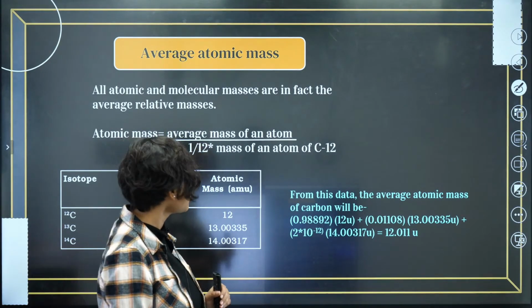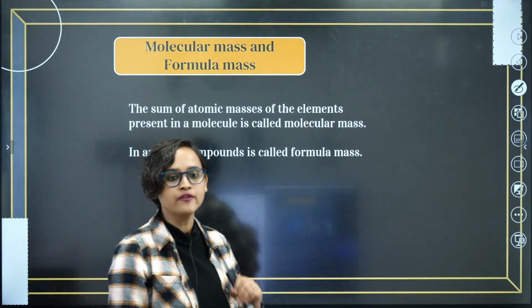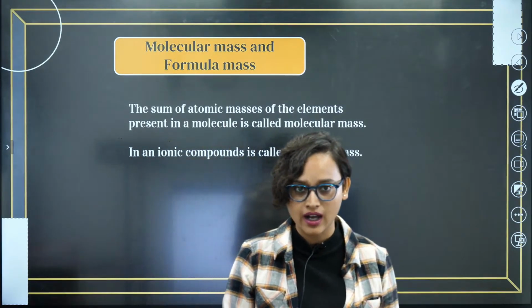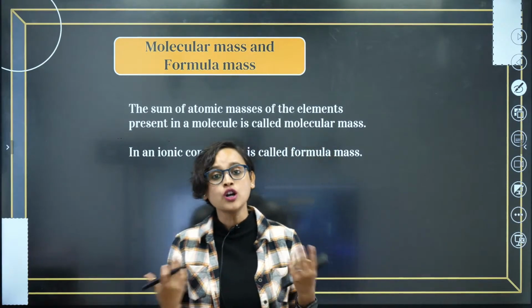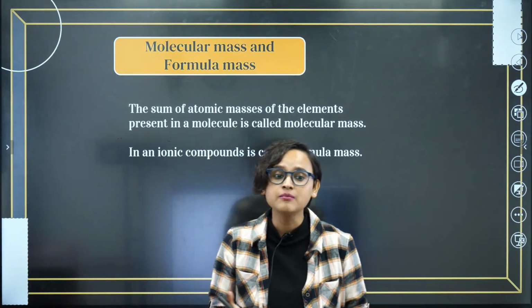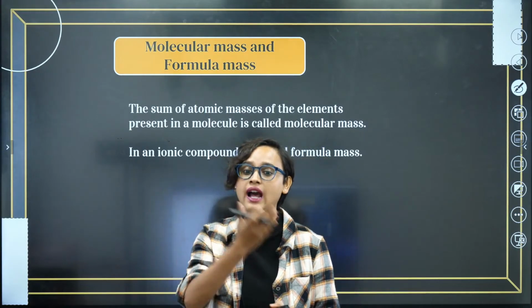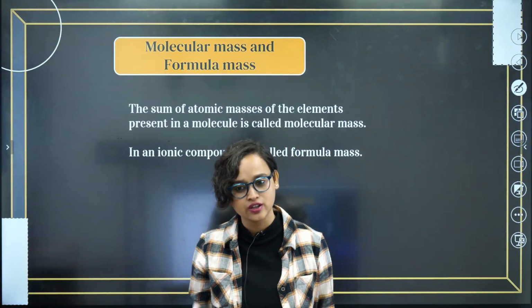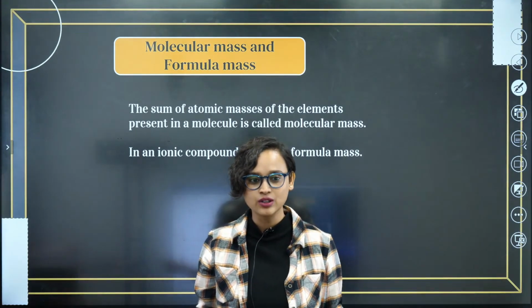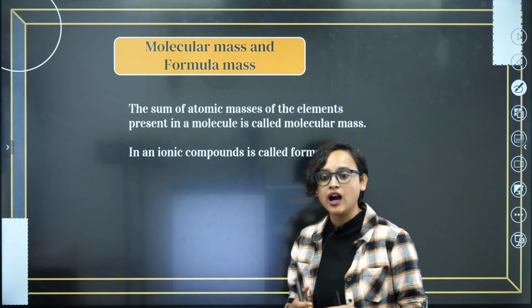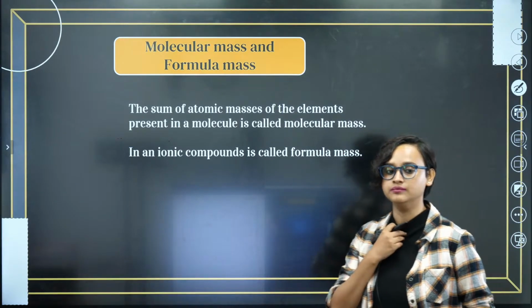Now, moving on from here. Now that we know atomic mass, we know that when atoms combine, they form molecules. So what will be molecular mass? Very simple, very easy. You take a molecule, just add the atomic masses, and you get the molecular mass. That's it. Absolutely easy.